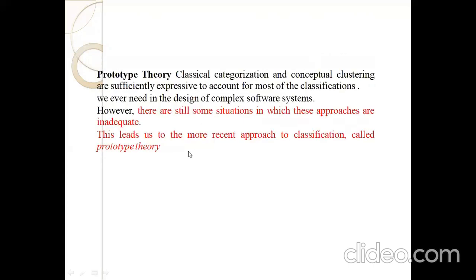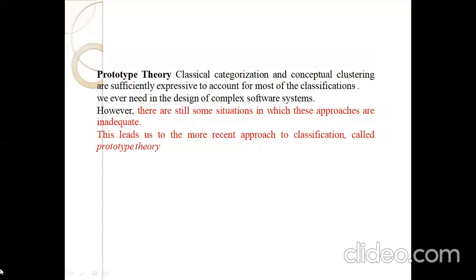Next one, prototype theory. Most of the classes belong to classical categorization or conceptual clustering. These two categories are sufficient to account for most of the classifications.